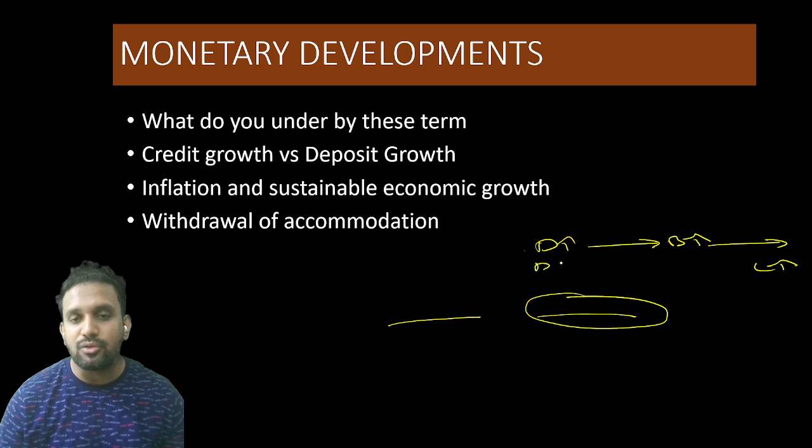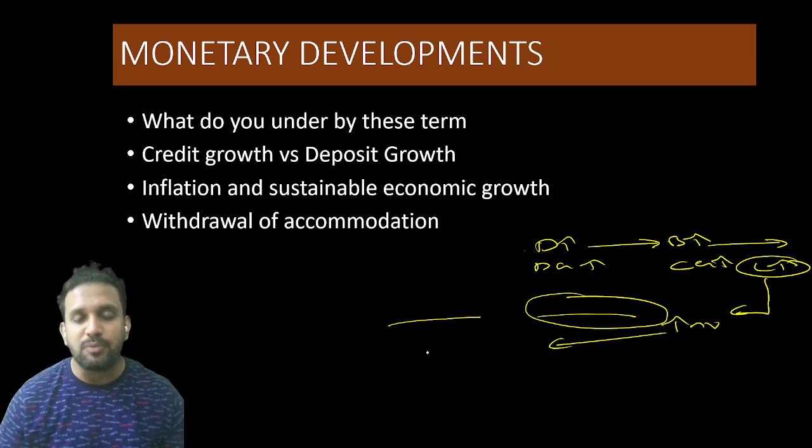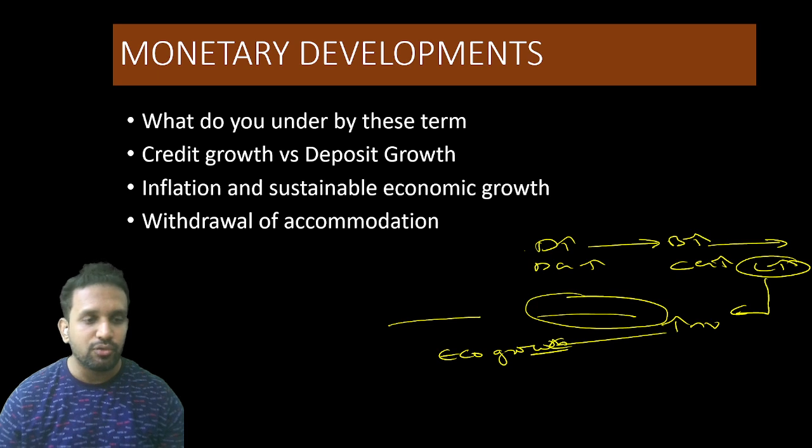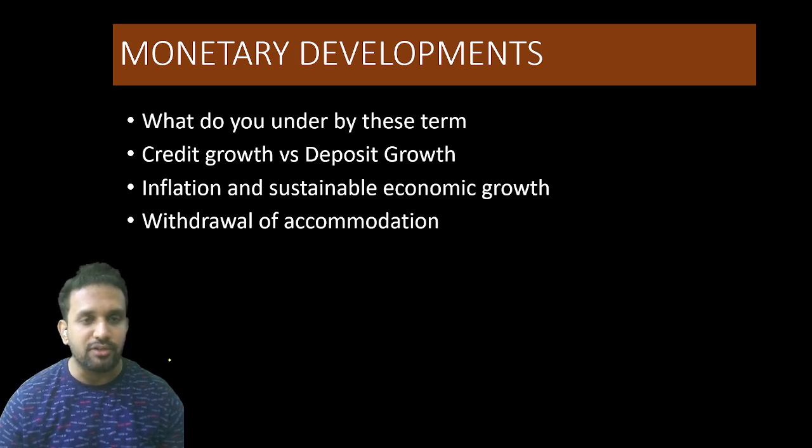So if deposit growth rate is more, obviously credit growth rate is also more. And in the same way, lending capacity will increase, obviously then investment will increase. And when investment increases, a higher economic growth rate is possible. So with this, I have cleared two important things to you: the meaning of credit growth and deposit growth.